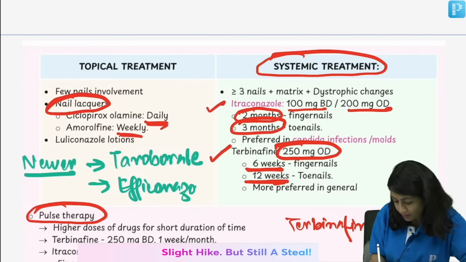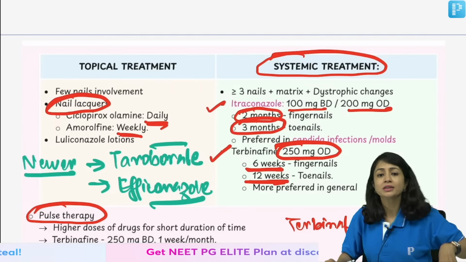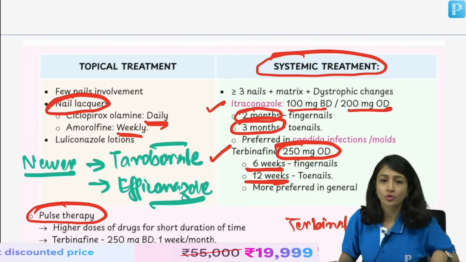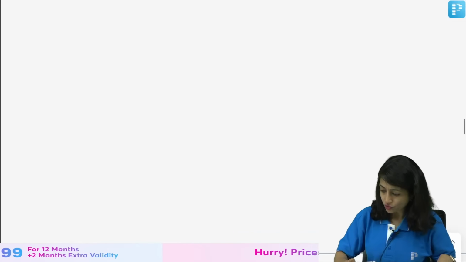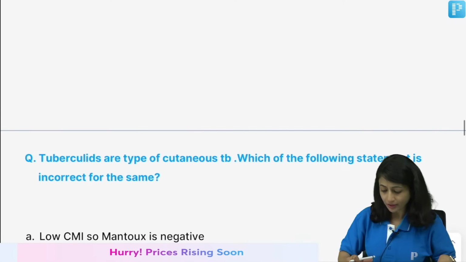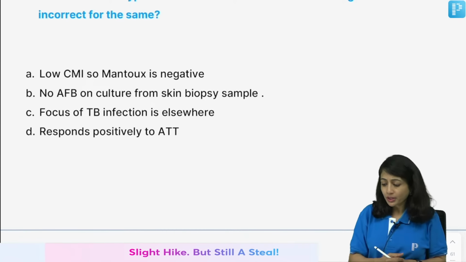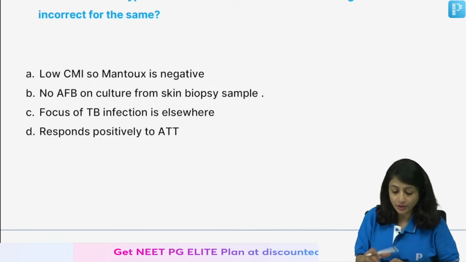So, just remember these two names broadly. Somewhere they had asked about tavaborole once. So, these are the two newer agents which have been introduced in onychomycosis. Clear? So, this is what you need to know about. Yes, tavaborole and efinaconazole. So, moving on to the next topic. Good, good. So, you know about this, you should remember this.